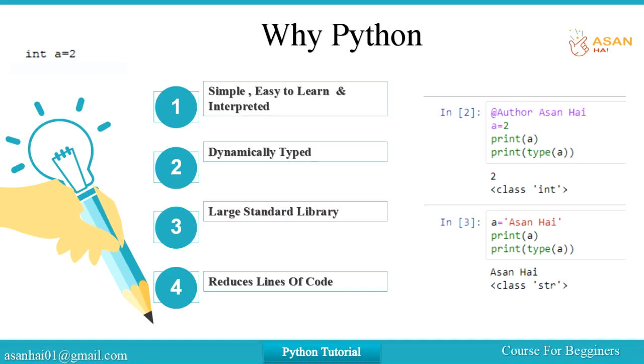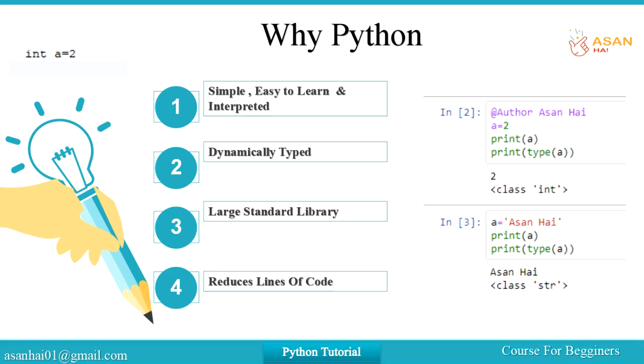Now guys, this thing differentiates Python from other languages. That's why Python is dynamic and C, C++, and Java are static languages. In Python, we don't define the type of the variable when we are defining the variable.